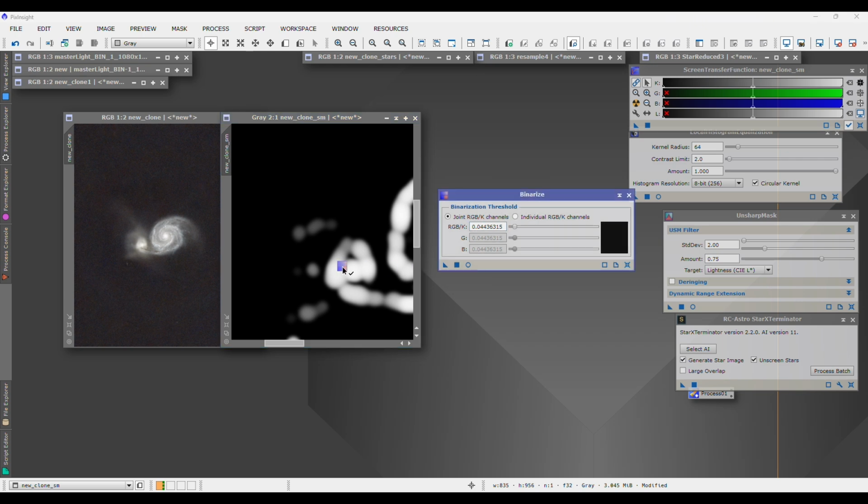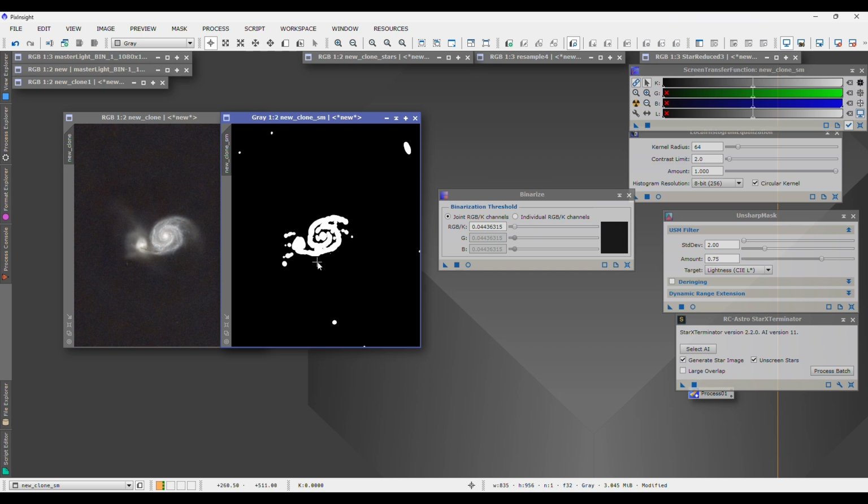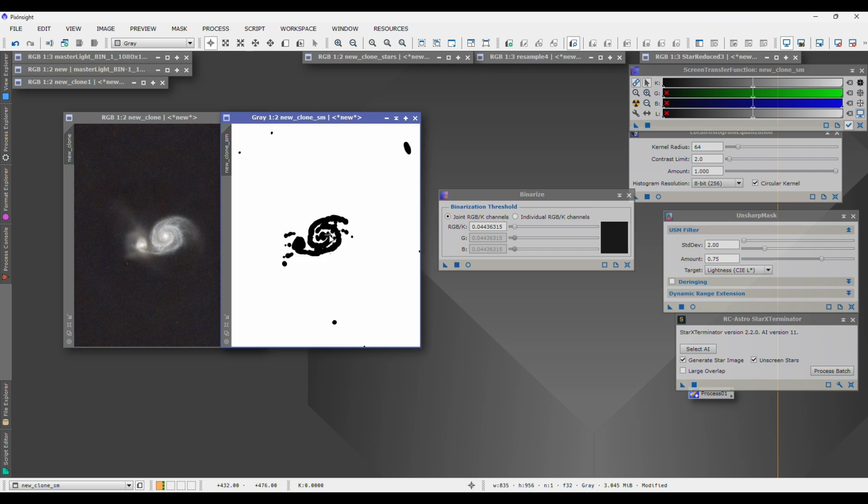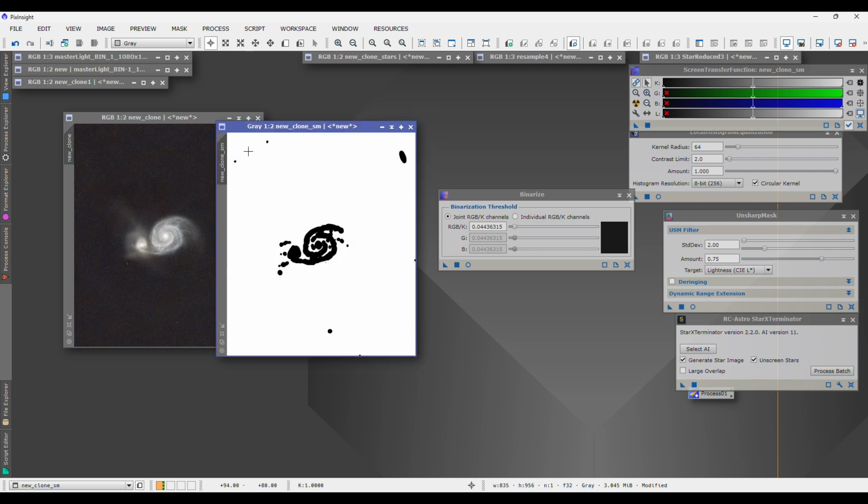And then we're going to drag this triangle on top of this AdvStarMask. And what that does is it raises your RGB and K value up to this area. And then what we're going to do after we do that is we're going to hit Control+I on our keyboard. And that basically inverts the image of what we're dealing with.